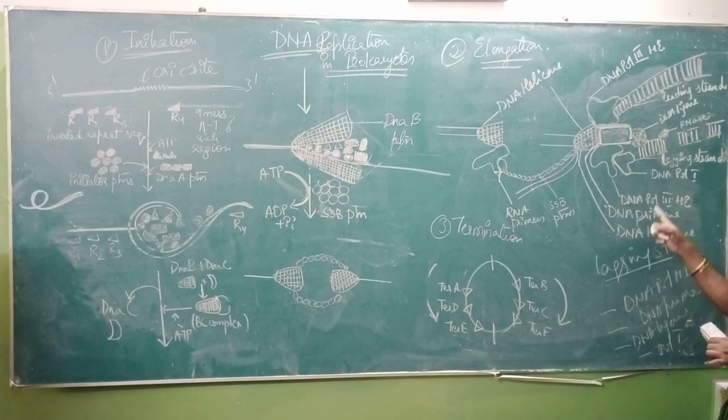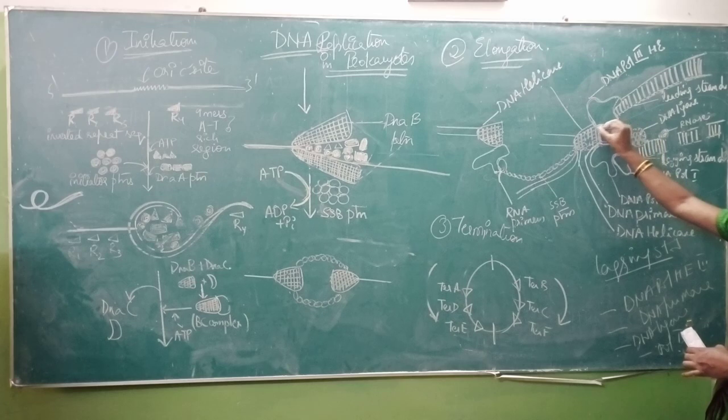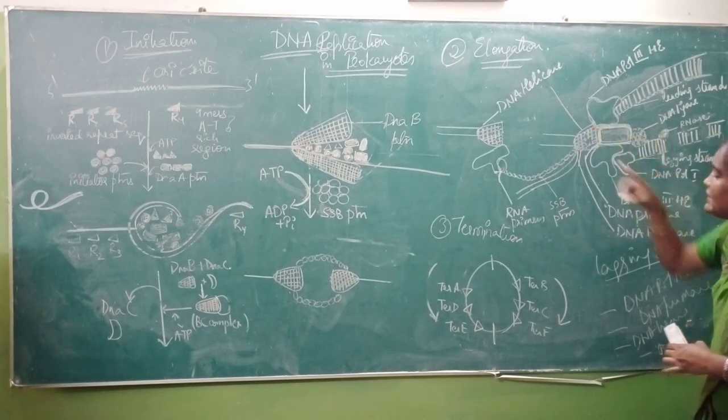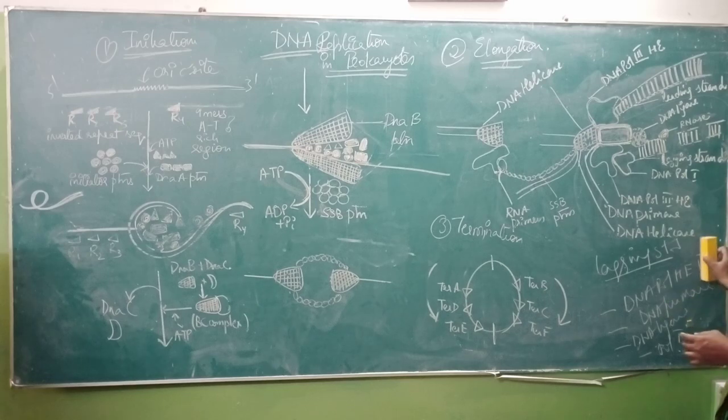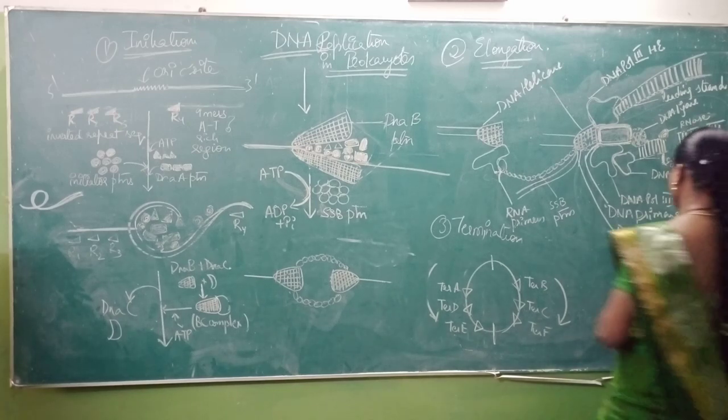And the combination of DNA primase and DNA helicase, see, both of them are present here, isn't it? The complex of DNA primase and DNA helicase is known as primosome.